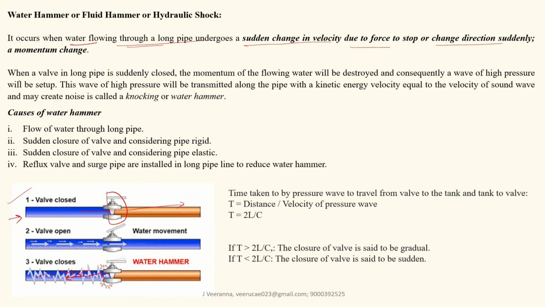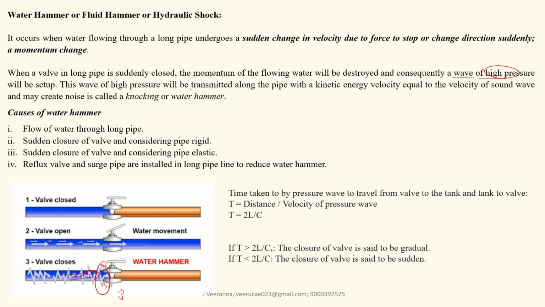So that is, when the valve in a long pipe is suddenly closed, the momentum of the flowing water will be destroyed or changed. Suddenly the water will hit this wall and stop. Velocity will reduce here, and consequently a wave of high pressure will be created.